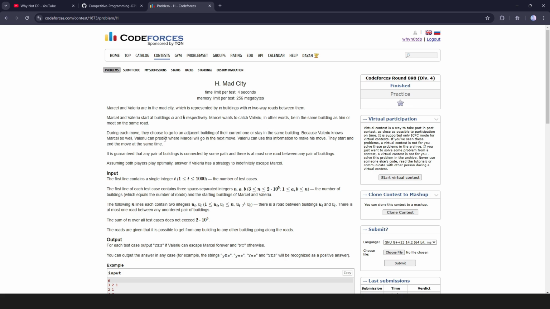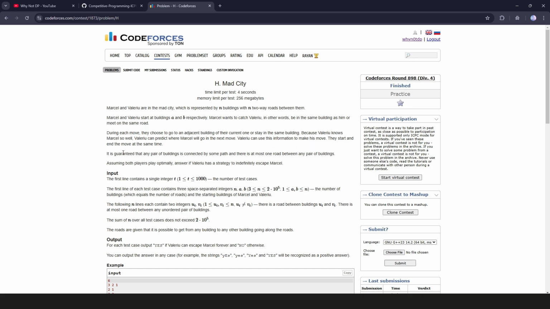During each move, they choose to go to a building adjacent to their current one or stay in the same building. So at each step they have a choice: from the current building they can either move to another building or stay wherever they are. Because Valerio knows Marcel so well, that is, the thief knows the police, Valerio can predict where Marcel will go in the next move. So the thief already knows what move Marcel will play, and accordingly he will choose his own next move.